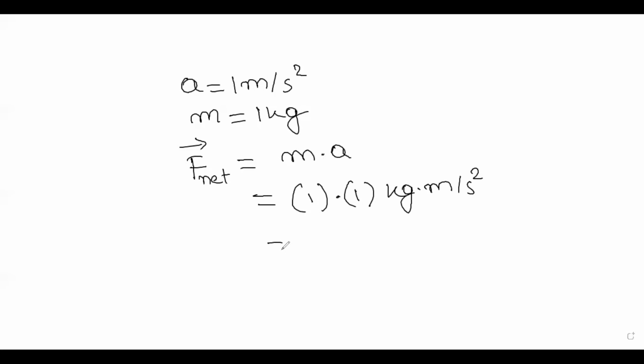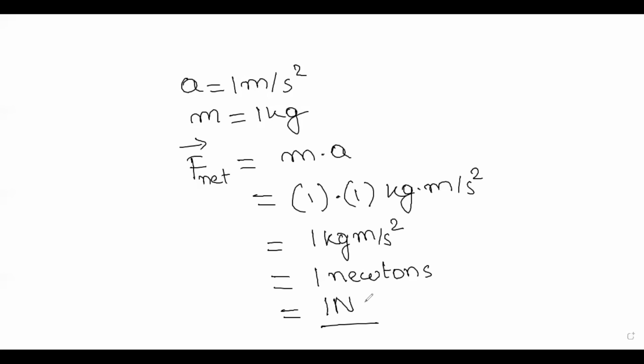So we can write it as 1 kg meter per second square, and we call this kg meter per second square 1 newton, or we can write it as 1 N. So an object moving with an acceleration of 1 meter per second square and a mass of 1 kg experiences a resulting force of 1 newton.